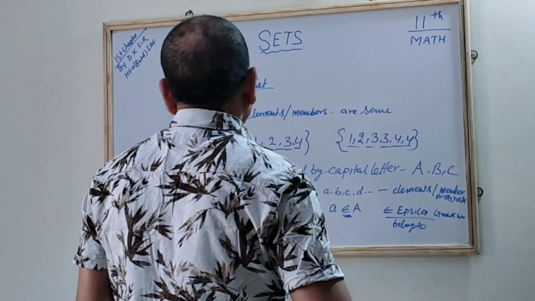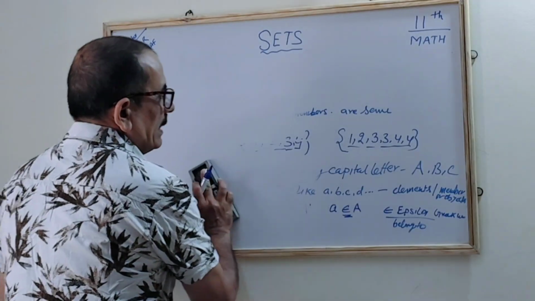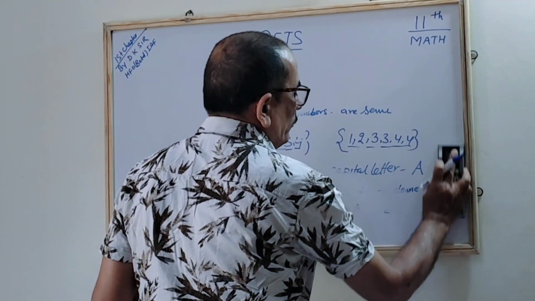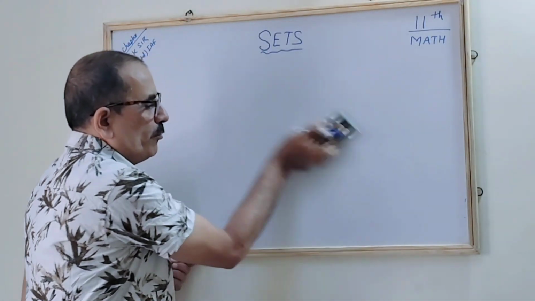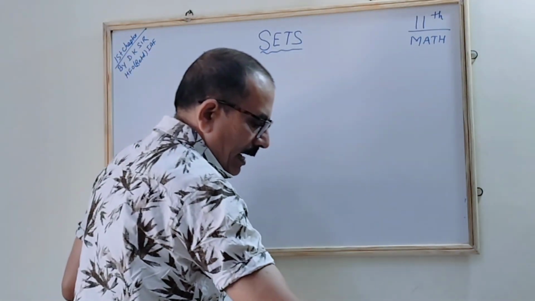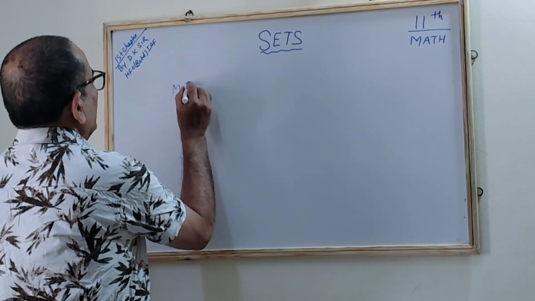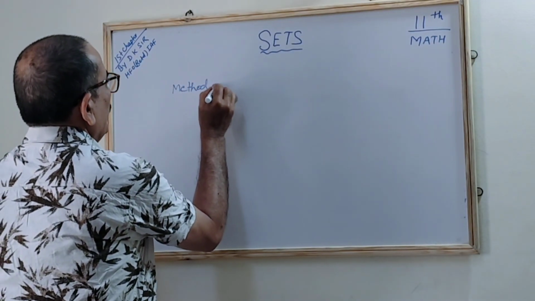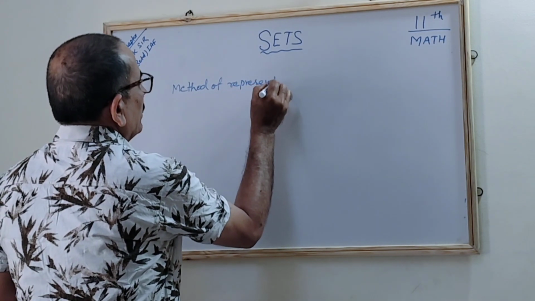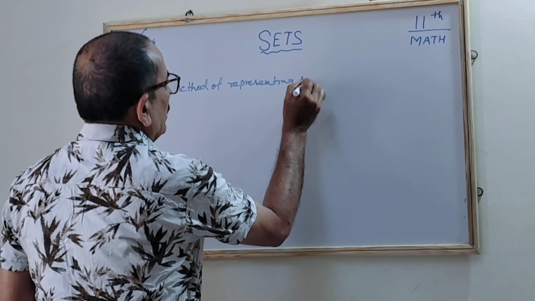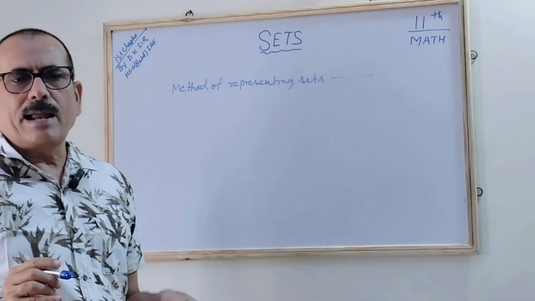Now we'll see how the set can be represented, how to express the set. There are two ways of writing or expressing the set. The method of representing sets: there are two ways by which we can write the sets.